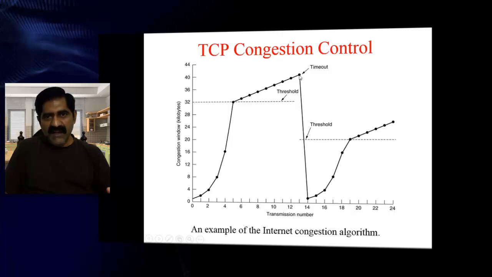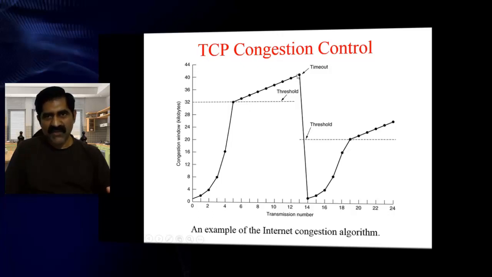So once congestion occurred, you are reducing your data in a rapid way. You are not submitting data now. Then only you can handle this congestion. Earlier the threshold was 32 because congestion happened at 64. Now in this situation congestion happened at 40.